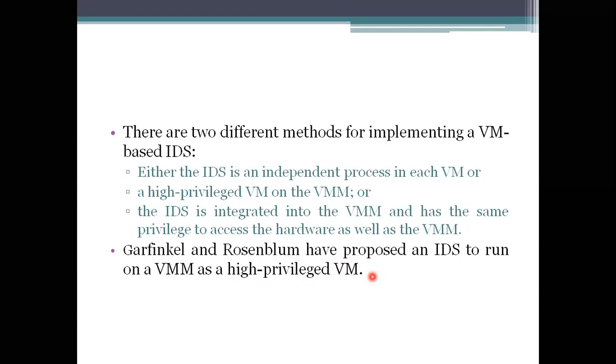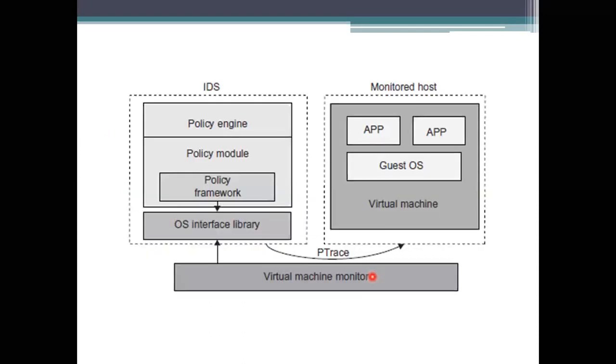When you take the virtual machine monitor as a high privileged one, there is no problem when you need to access all these things. That's why we take the IDS into account. Here there is the policy engine, policy module, policy framework, and then the OS interface library. What are these? Whenever you are connected to a network, it has some policies, or some cookies, or similar representations that are taken into account.